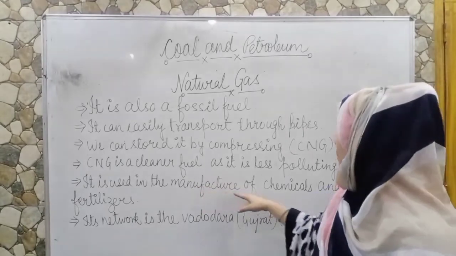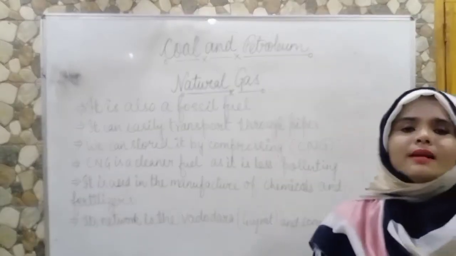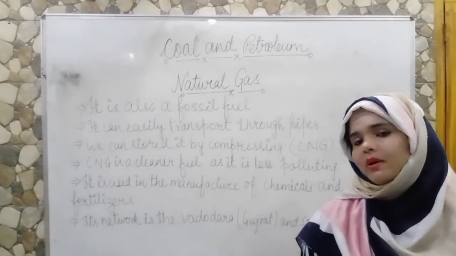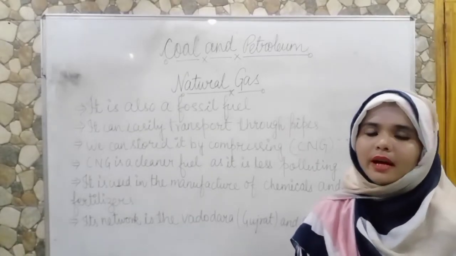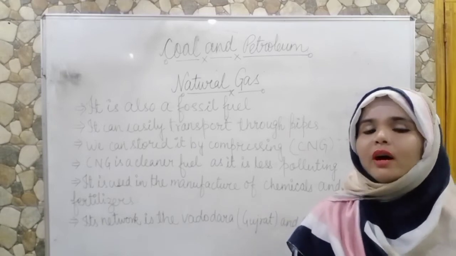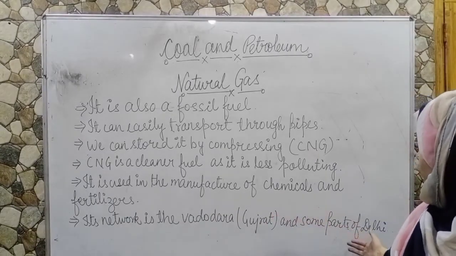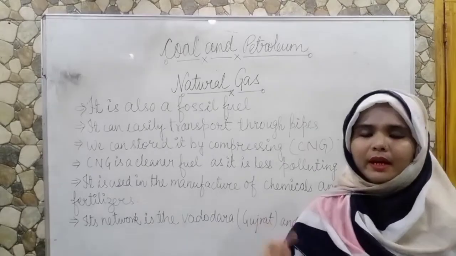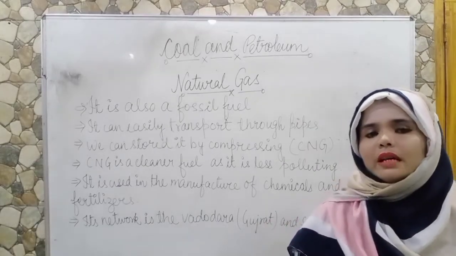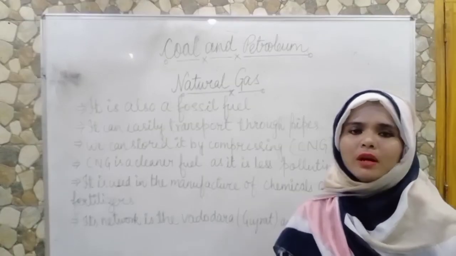It is used in the manufacture of chemicals and fertilizers. This natural gas is also used for making fertilizers that are very much needed for better production of our crops, right? In India, its network is very high in Gujarat, such as Vadodara, and also in some parts of Delhi.